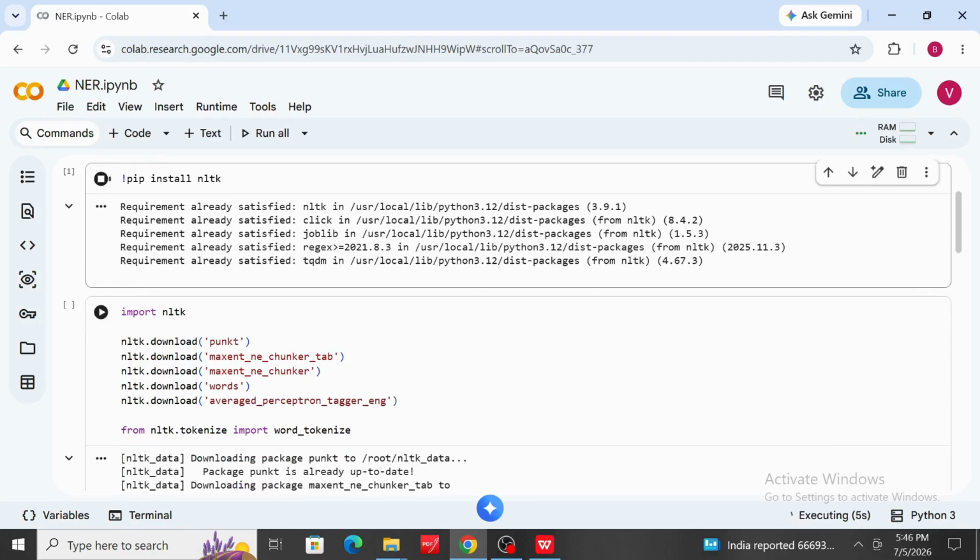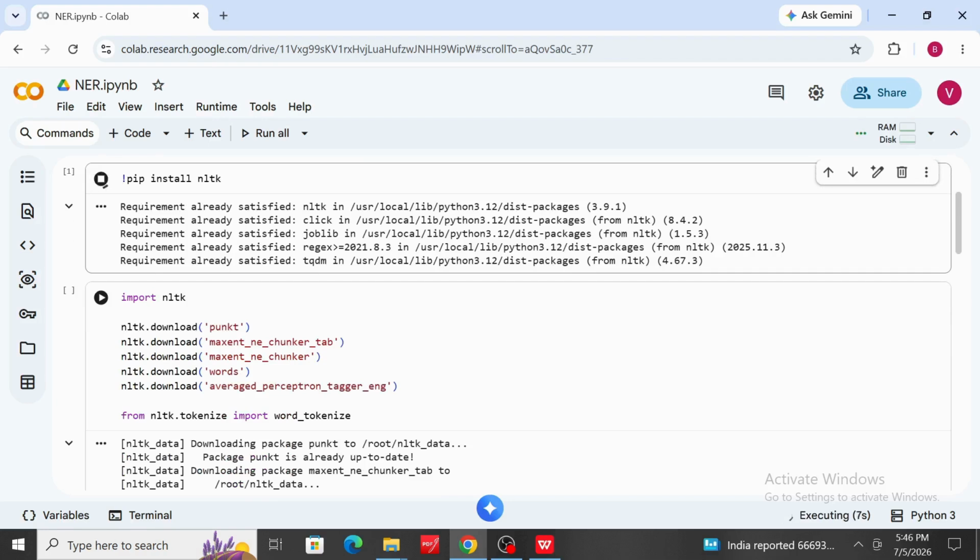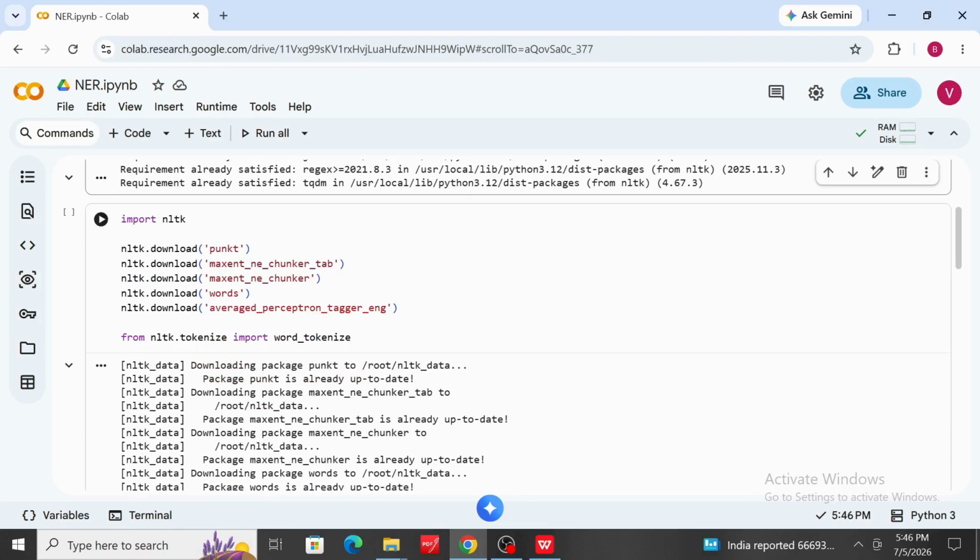Once the installation is complete, we can start using the functions. Now we need to import the required libraries. First, we need to import the NLTK packages. Next, we need to include punkt. That package is used for tokenization, and maxent_ne_chunker is used to recognize named entities. Then averaged perceptron tagger is used because NER first performs POS tagging before identifying named entities. After that, word_tokenize splits a sentence into individual words.